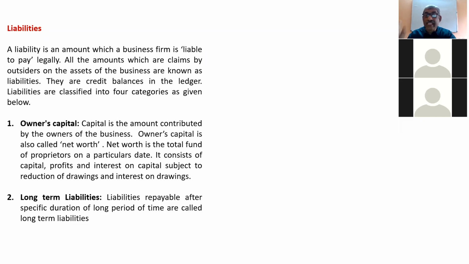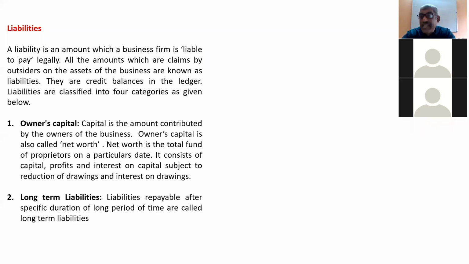So that means capital is a liability. In some books it is called net worth. So owner's capital is one of the most important liabilities of the firm. What is capital? It is the owner's money in the business, called owner's capital.